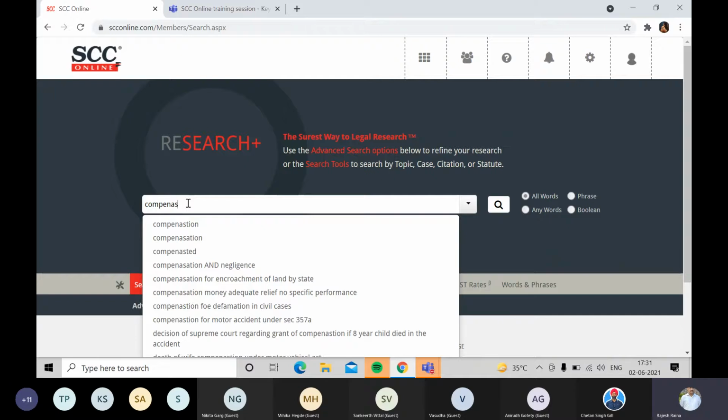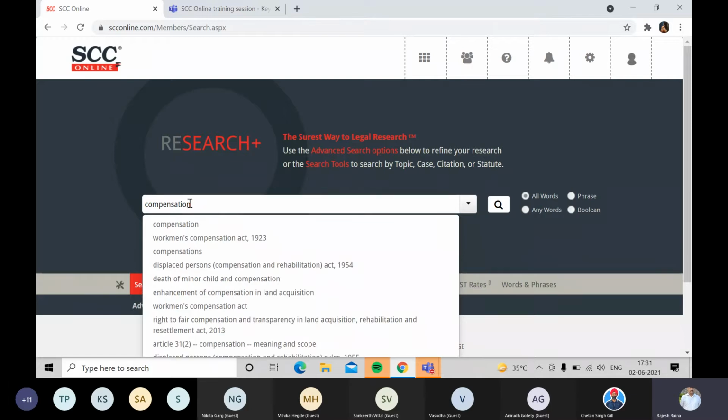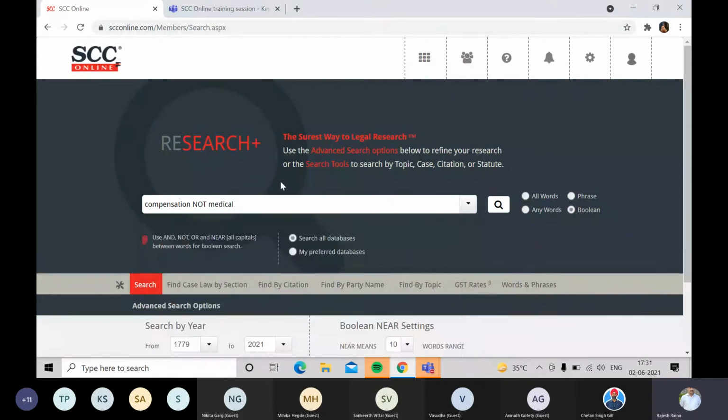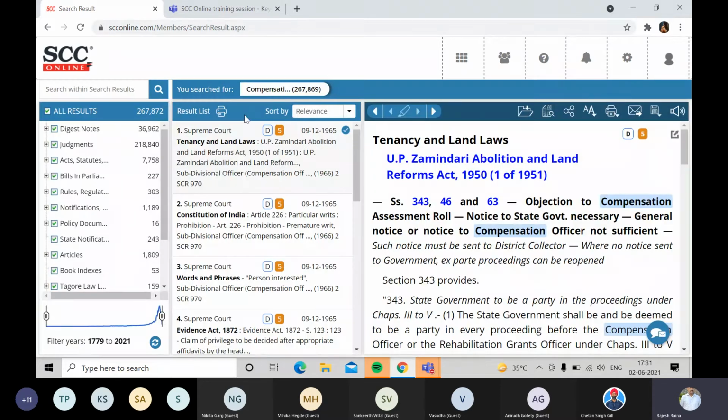Let's say I'm just looking for judgments on compensation. So what I'll type is compensation, and then I'll put this NOT operator, again in caps lock, and then I'll type, for example, medical. It will give me judgments without the medical or due to medical negligence. It will just keep them out of the results list. So that is how this NOT operator works.